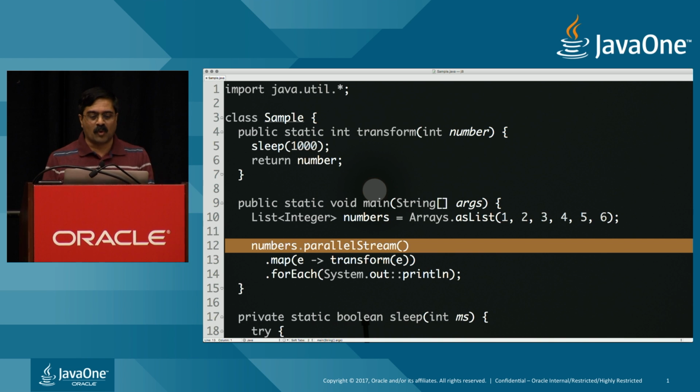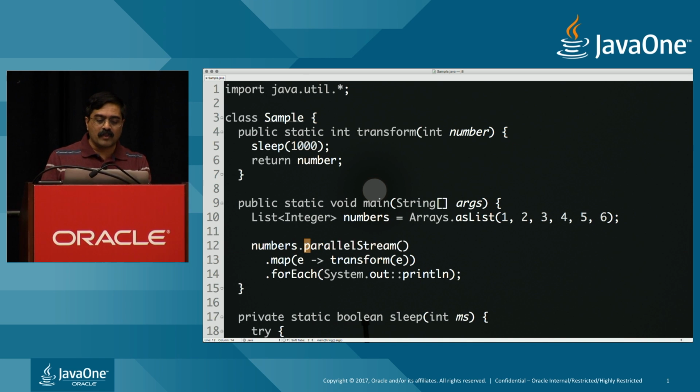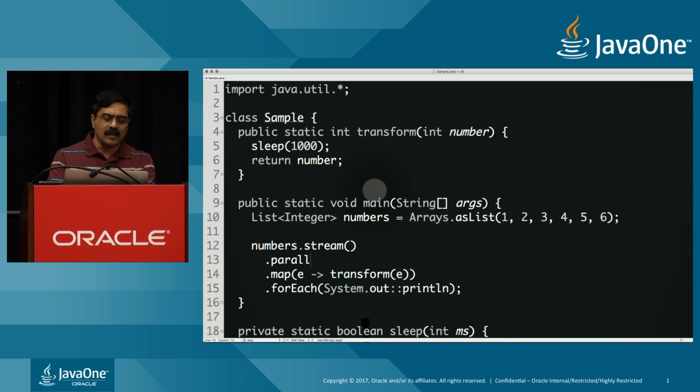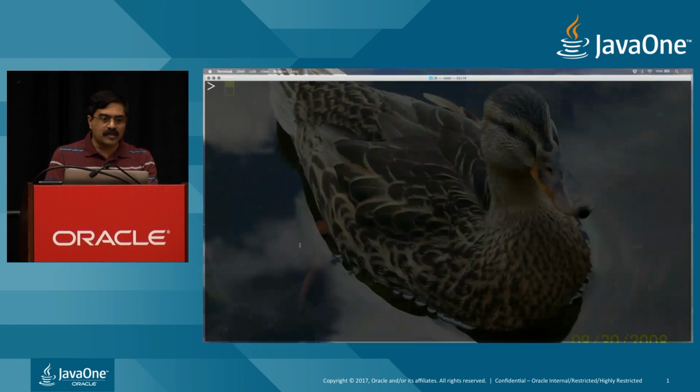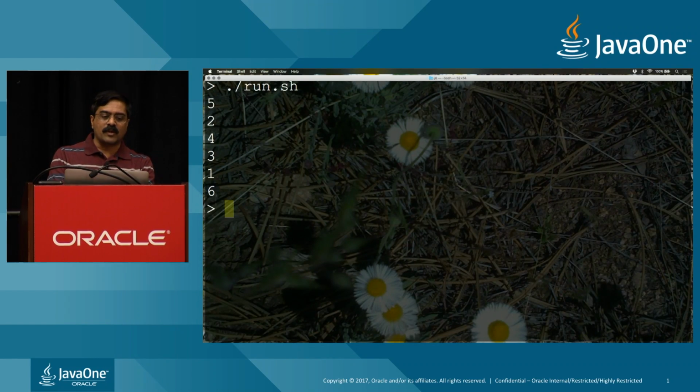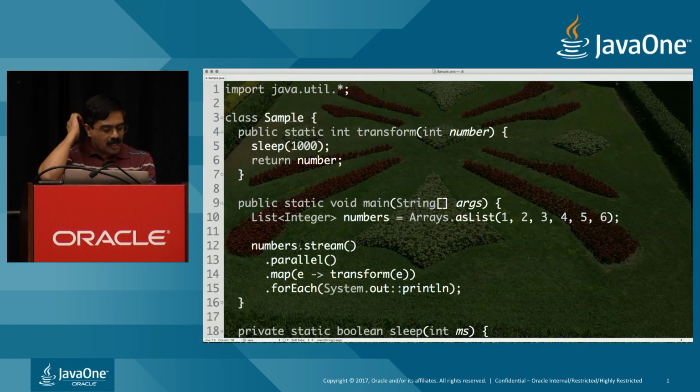But what if you're not the source of the stream? Imagine you are receiving a stream in your hand and you are the intermediary somewhere in between. Then what do you do? Well, the good news is you can do a dot parallel right here, and you can convert a stream into a parallel stream by doing this as well, as you can see right here. So this is yet another approach for you to be in the middle of the pipeline and say that you would like to convert this to a parallel stream. Again, let's make sure that's actually working. So go back and run the code, and you can see it ran in one shot.